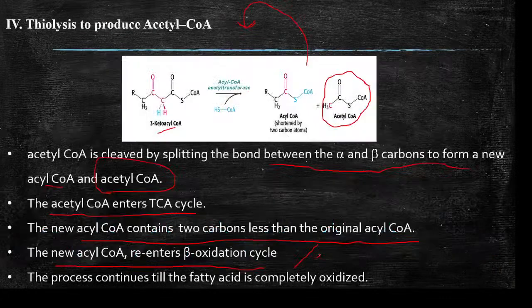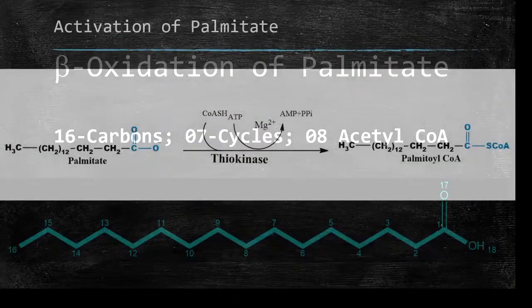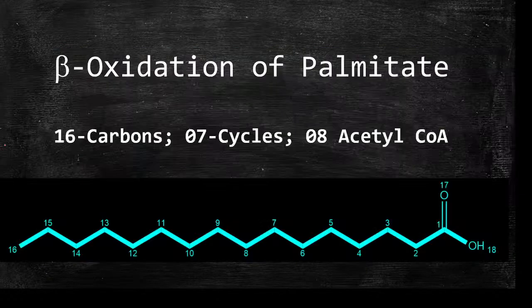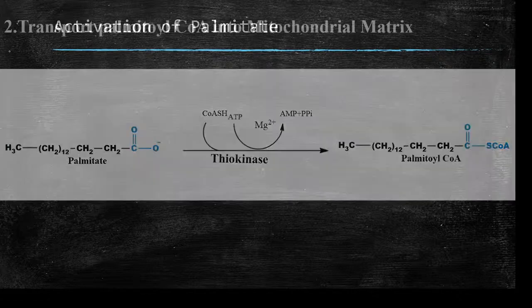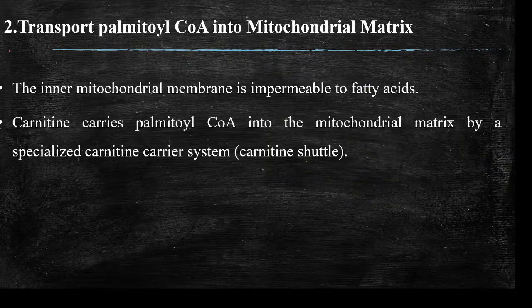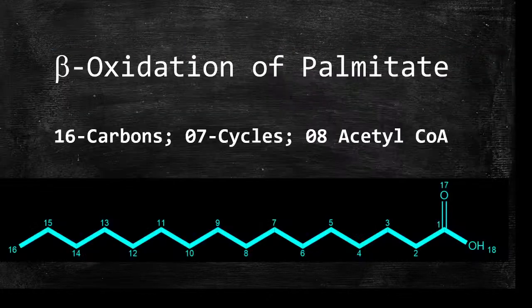So we'll take an example of beta oxidation and look into the beta oxidation pathway. We'll take palmitate as an example. Palmitate is a 16 carbon fatty acid.